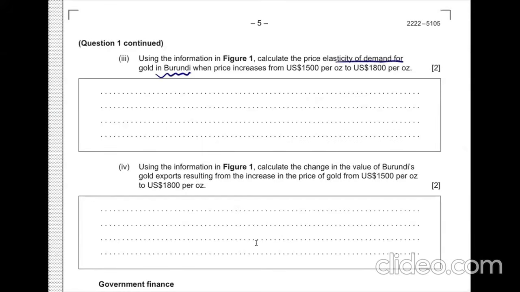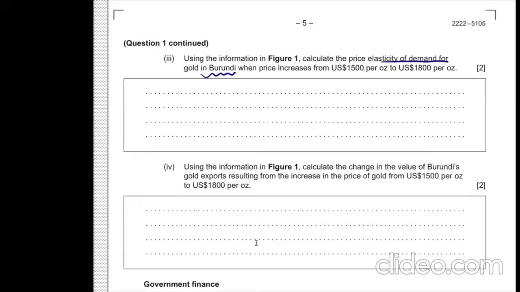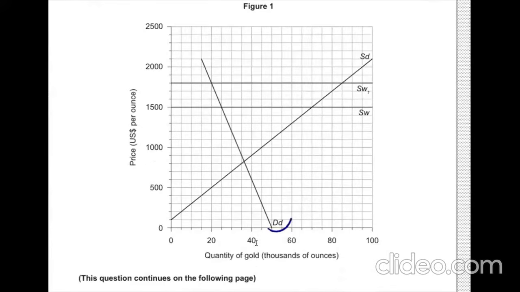Burundi's domestic demand, when price increases from 1,500 to 1,800. So this is the diagram that we have to look at. Previously, when the price was 1,500, the domestic demand was here. However, as the price gets more expensive, domestic consumers would be less able to afford the product, so it decreases from here to here. It used to be around 25, but now it is going to 20. That's what we can read from the diagram.